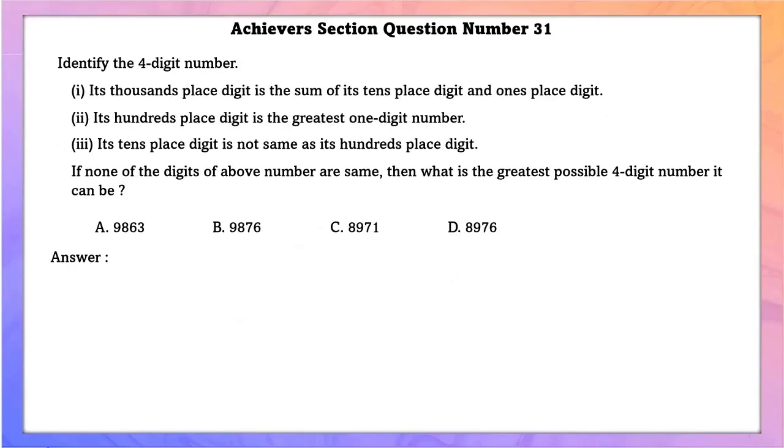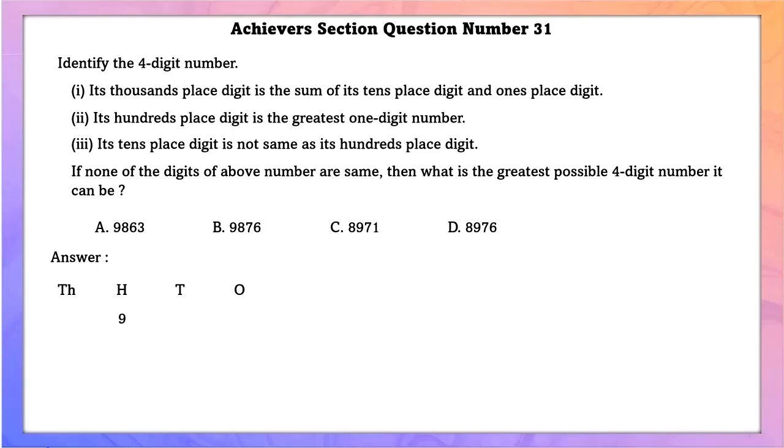Achiever section question number 31. Identify the 4-digit number. Its 1000th place digit is the sum of its 10th place and 1st place digit. Since we don't know the 10th place and 1st place digit, we'll just leave it for now. Its 100th place digit is greatest 1-digit number. Greatest 1-digit number is 9. Its 10th place digit is not same as its 100th place digit. From this we can derive no value. If none of the digits of the above number are same, then what is the greatest possible 4-digit number it